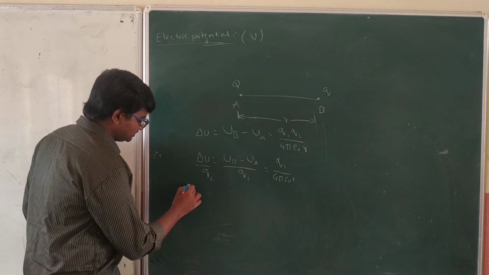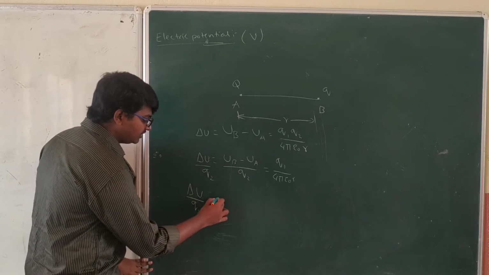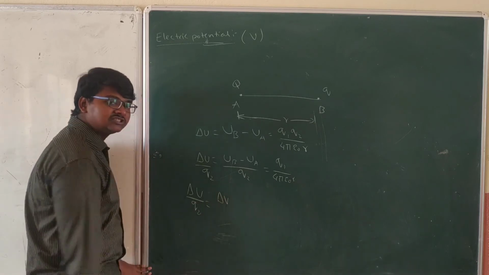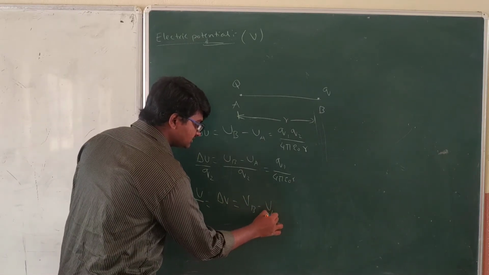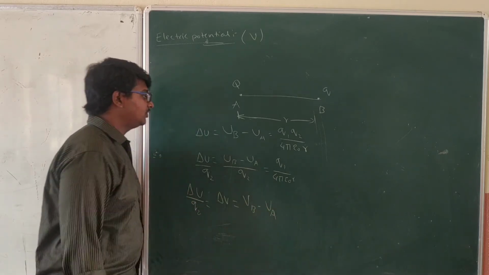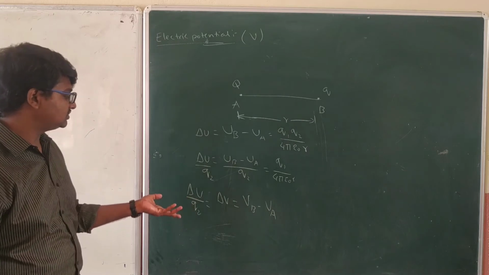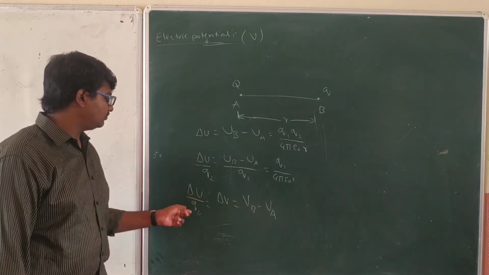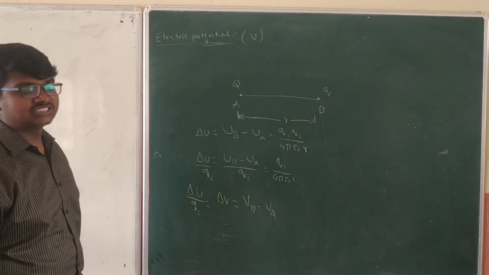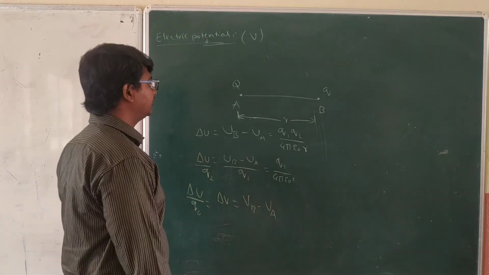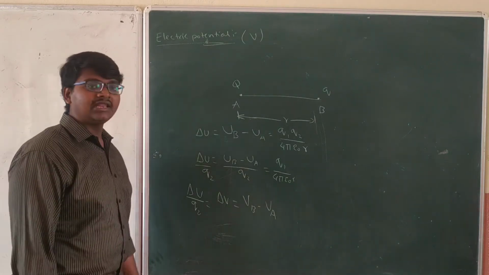And this delta U by Q2 can be given as delta V simply. This is equal to VB minus VA, meaning potential at B minus potential at A is equal to delta U by Q2, that is (UB minus UA) by Q2, where Q2 is a test charge. That's it. This is nothing but called electric potential.